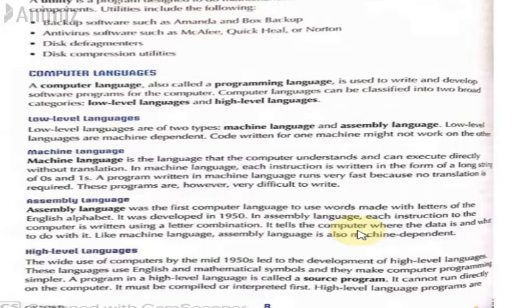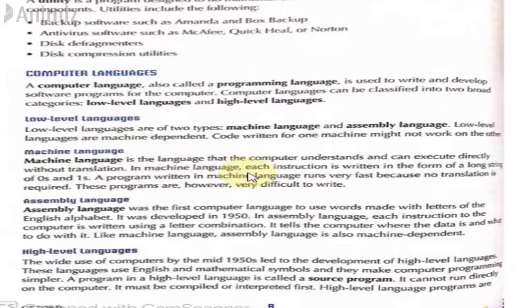Zeros and ones are called binary numbers. Not binary codes, but binary numbers. Zero and one is a binary number. Always remember, whenever someone asks what is a binary number, you would say zero and one. Binary codes are the codes written in machine language, which consist of only zeros and ones. Zero means off state, and one means on state. And the programs that are written in machine language are called object programs.